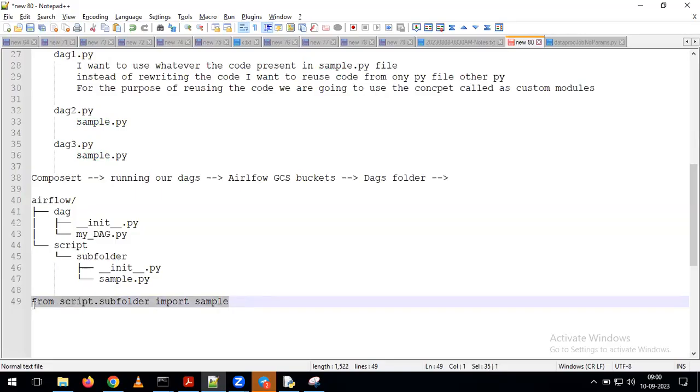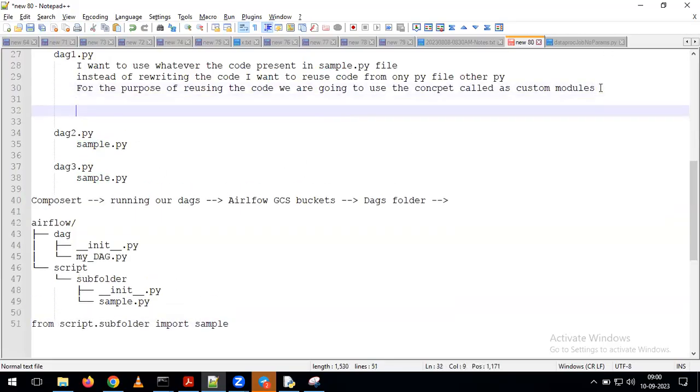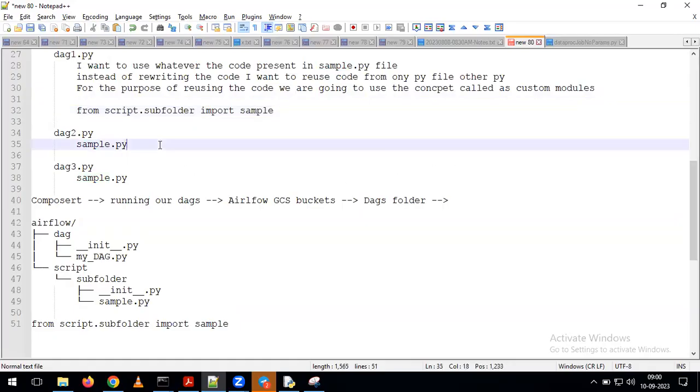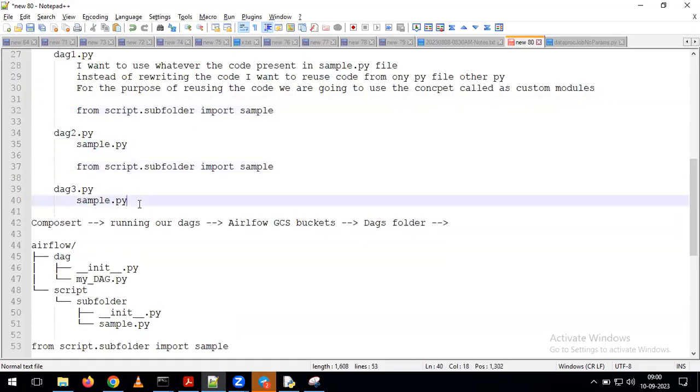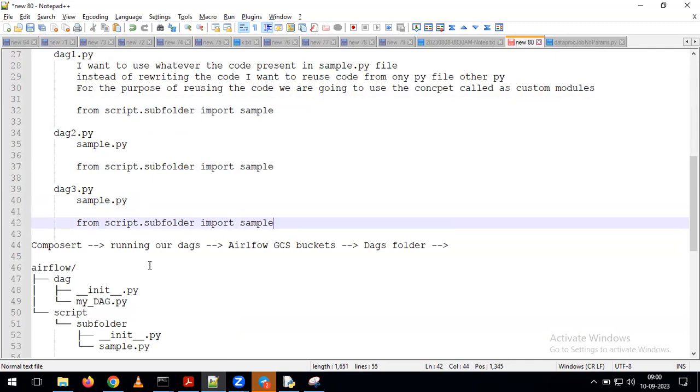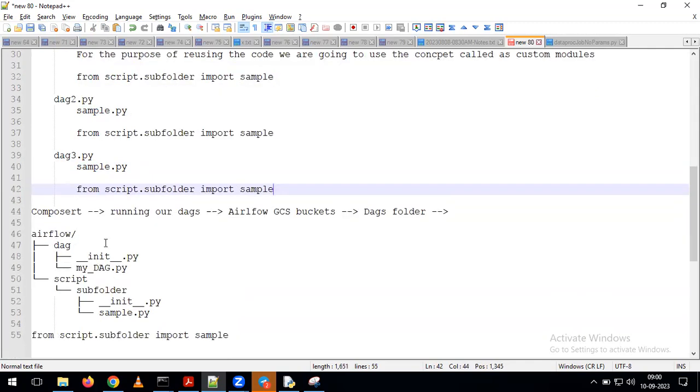This is the line of code we can use across all our DAGs. For example, here in this DAG, I will put this line of code. In this DAG also I will put this line of code. In this DAG also I will put this line of code. Indirectly, we just need to keep our entire script in a particular path. After keeping this script in a particular path, we just need to import that whole path within our DAG.